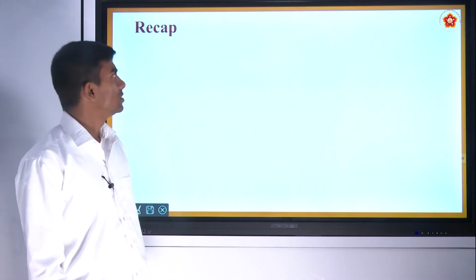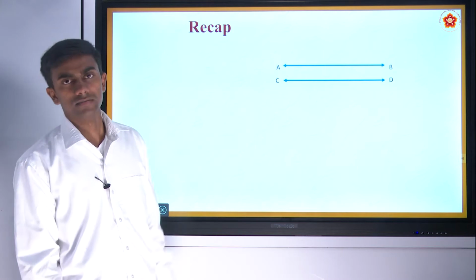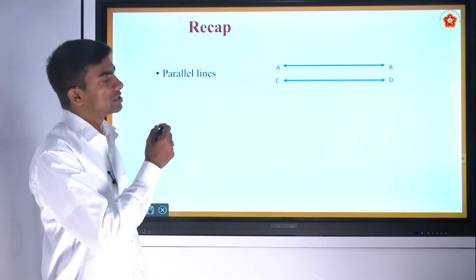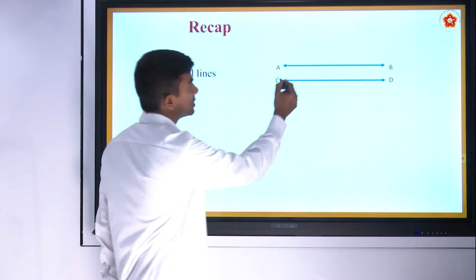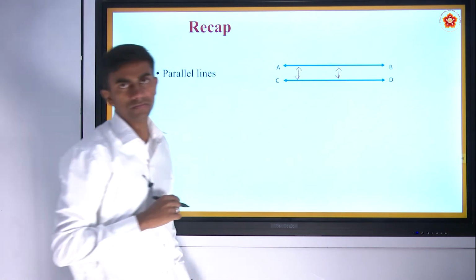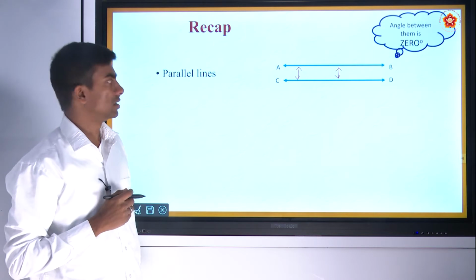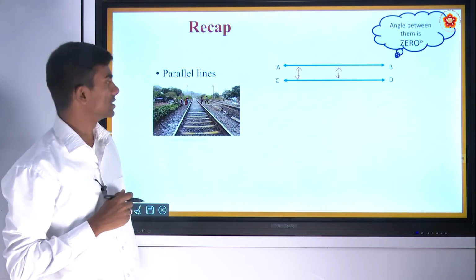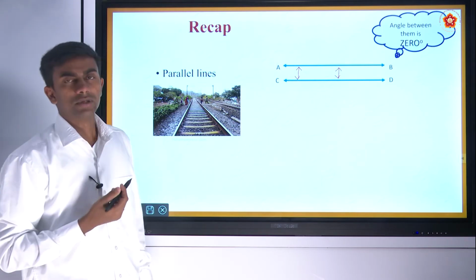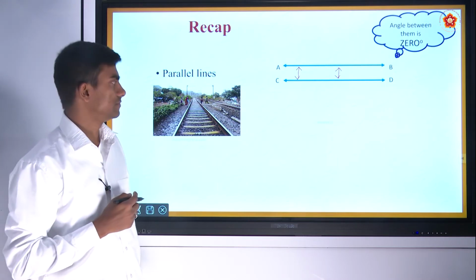Let's have a small recap about these lines. AB is the line and CD is the line. These lines are known as parallel lines. Parallel lines are those which do not intersect each other, and the distance between these lines remains same, and the angle between them is 0 degree. One of the most daily life examples for parallel lines is the rails on the railway track. Parallel lines can be stated in another way as the lines which meet at infinity.